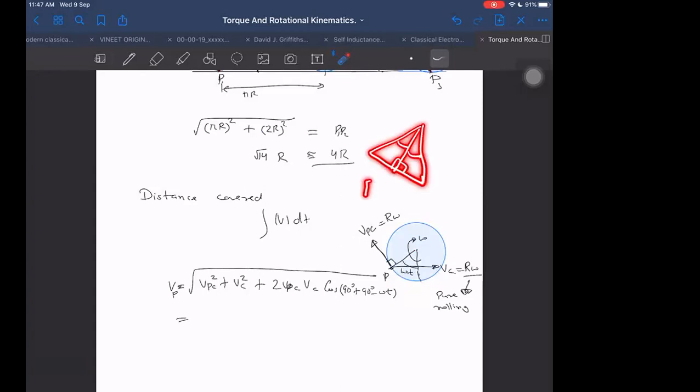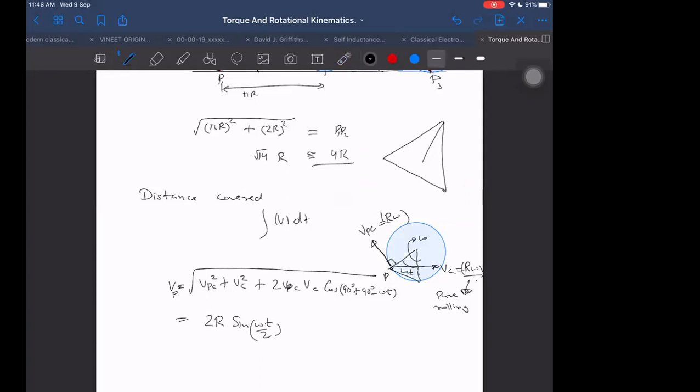So I think I can say R omega into sine omega t by, sorry, not R omega, 2R into sine omega t by 2. That is the distance, 2R sine omega t by 2, and this distance multiplied by omega will be the speed. So I can bet you that this will come out to be the same. You want to check it, you check it by putting the values here, V_C and V_PC. But I'm sure already that it will come out to be this, which is equal to 2R omega sine omega t by 2. You understand why it is sine omega t by 2?